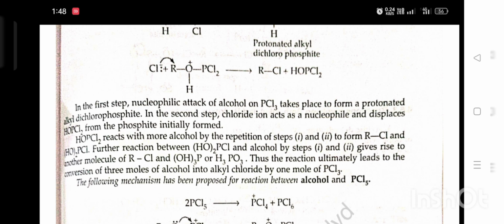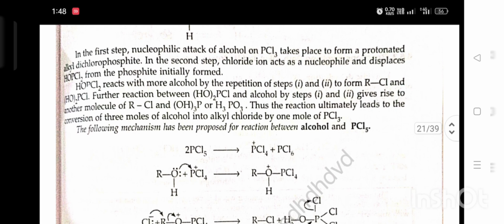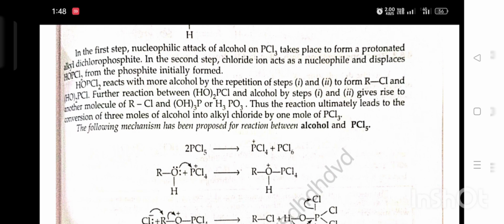Thus the reaction ultimately leads to conversion of 3 moles of alcohol into alkyl chloride by 1 mole of PCl3. A similar mechanism has been proposed for reaction between alcohol and PCl5.